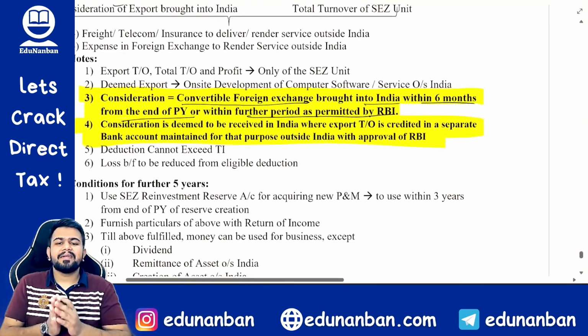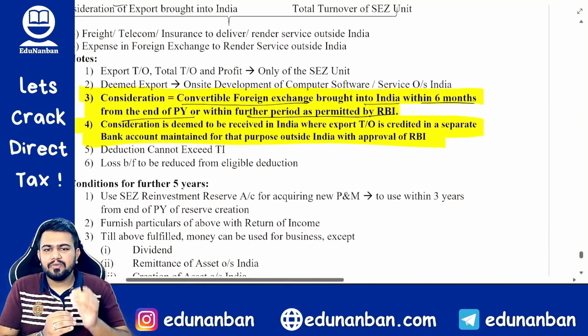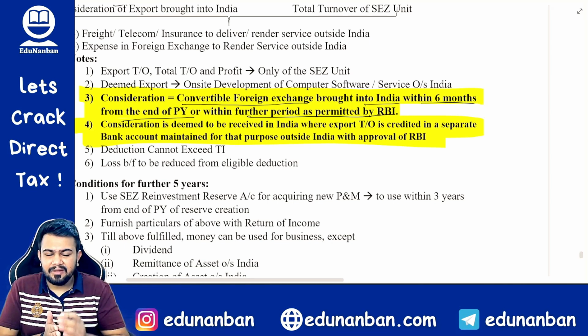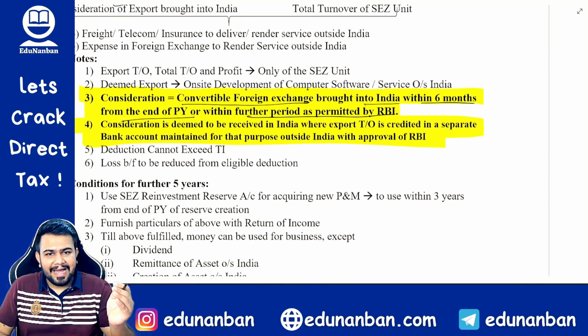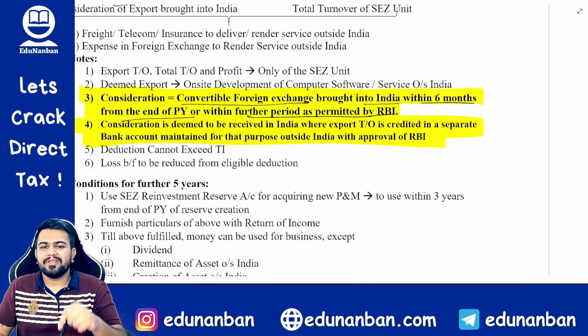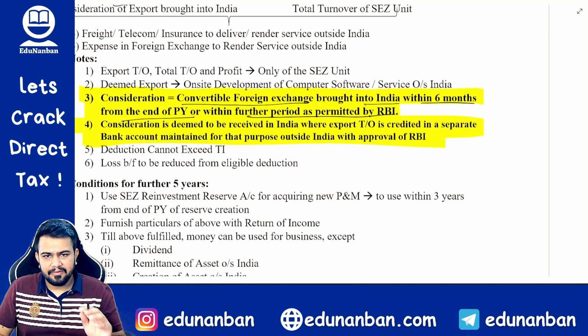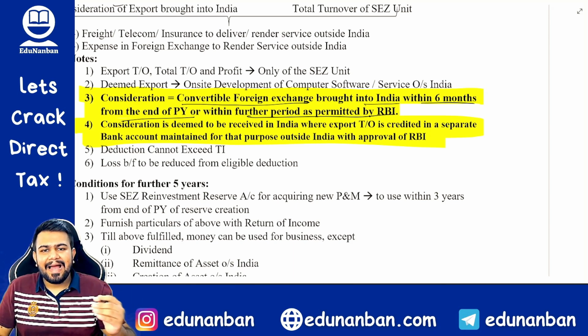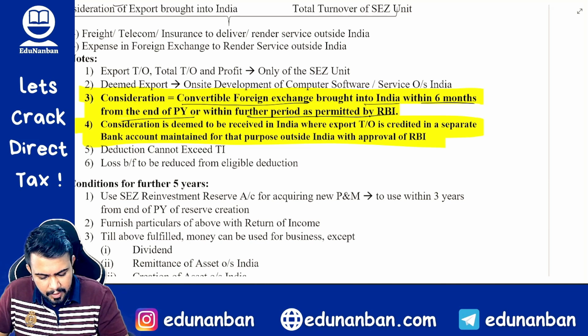So what is considered as export turnover? Export turnover will only be the consideration which is in convertible foreign exchange. So it should be in foreign exchange, and that foreign exchange also should be brought within India within 6 months from the end of the year, and if RBI gives further permission or further extension, then within that extended period it should be brought into India.